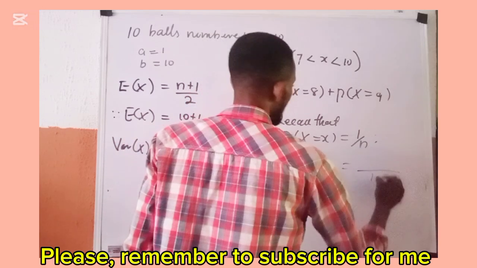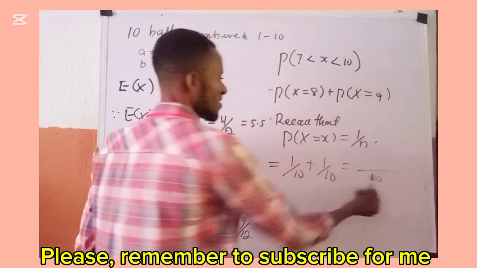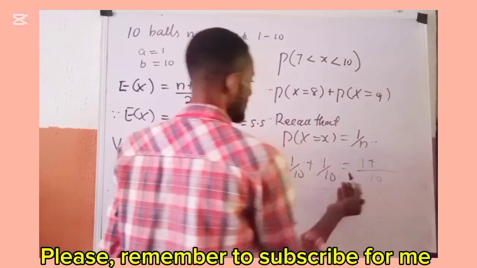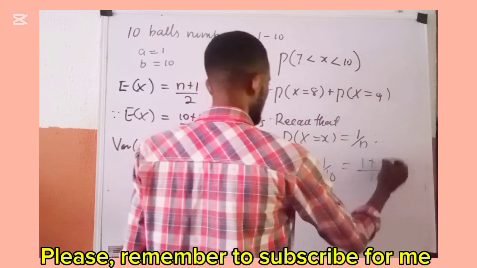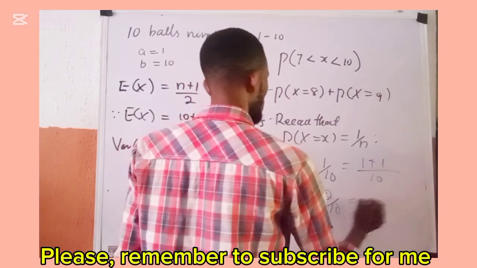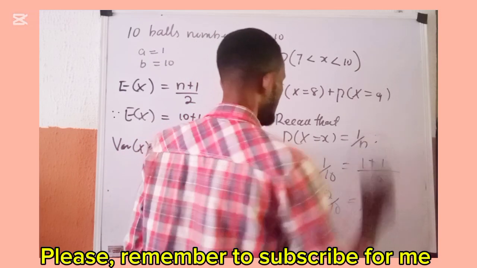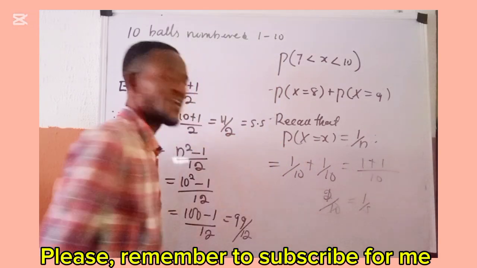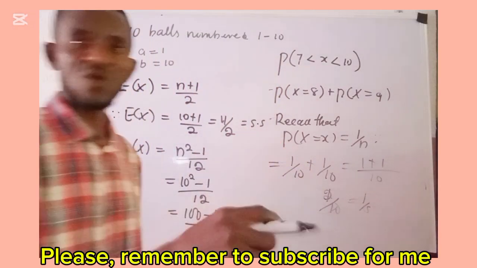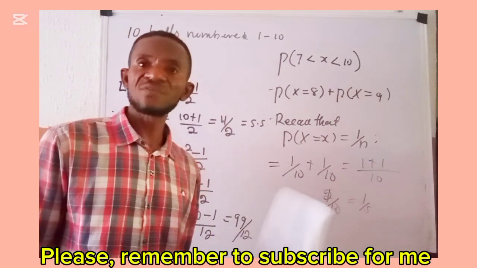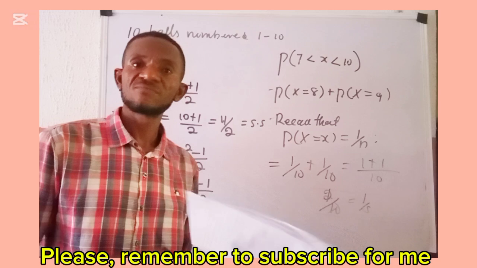The LCM of 10 and 10 is 10. 10 divided by 10 is 1, multiplied by 1 is 1, plus 10 divided by 10 is 1, multiplied by 1 is 1. 1 plus 1 gives 2 all over 10, which gives 1 all over 5, because 2 into itself is 1, and 2 into 10 is 5. And that is the probability that x lies between 7 and 10.